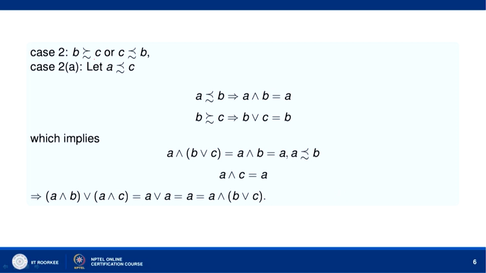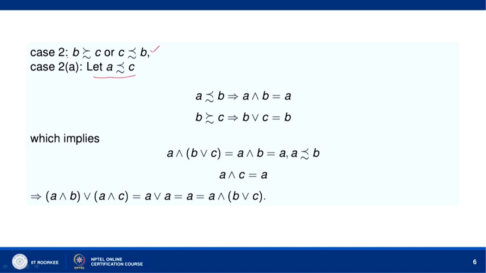Okay. B succeeds C means C precedes B. They are the same thing: B succeeds C, or C precedes B. Earlier we discussed B precedes C. Now we are discussing C precedes B. So, now here there are two possibilities.